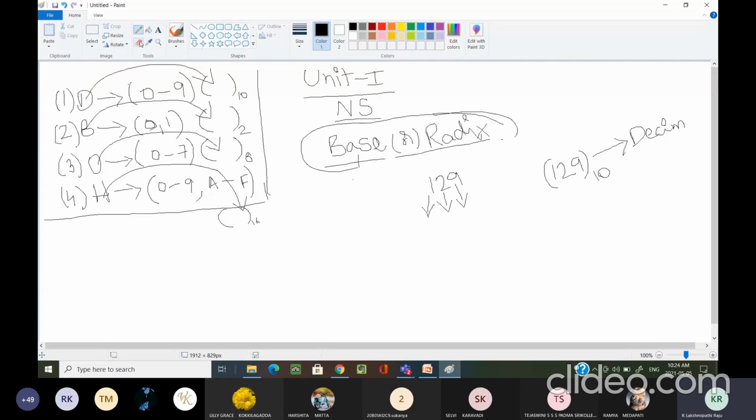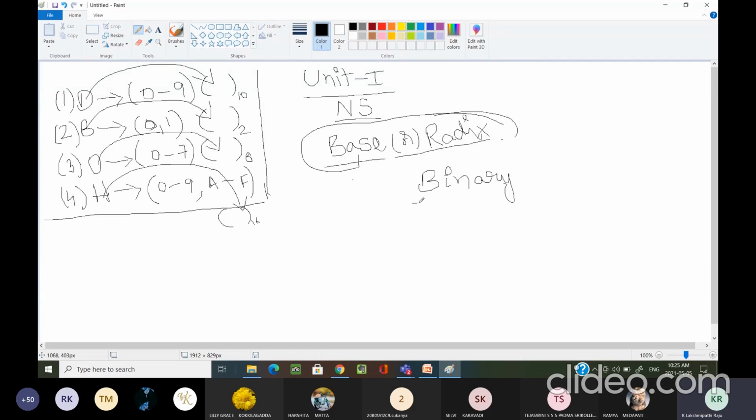Now, moving to the binary number system. This binary number system plays a very important role from the point of view of our entire subject.